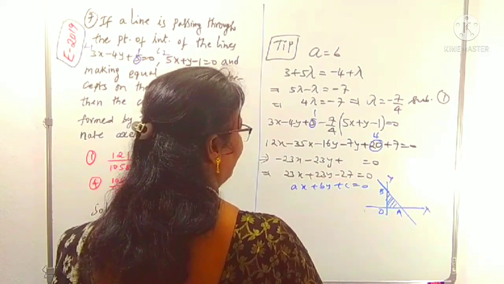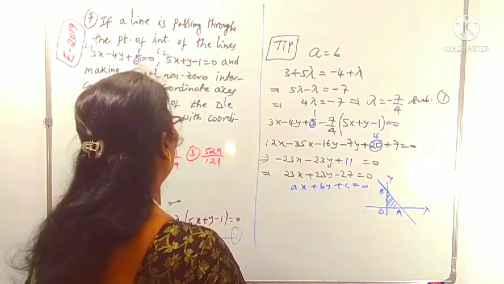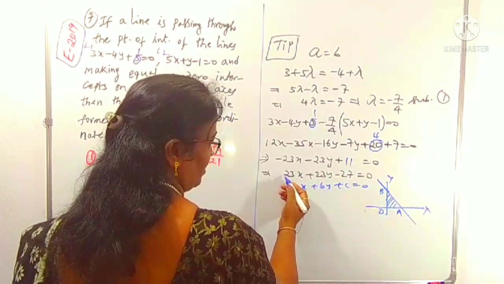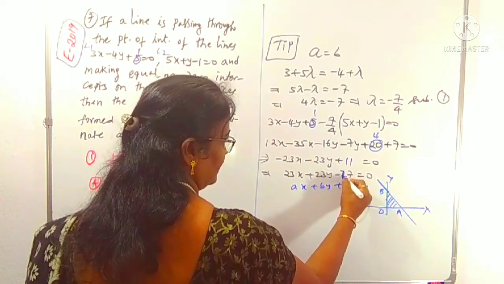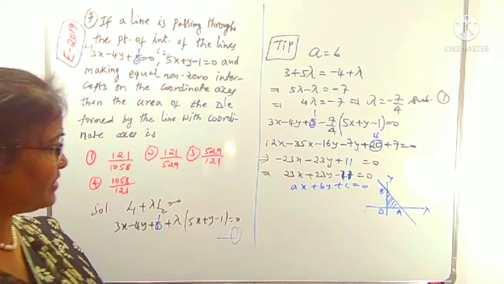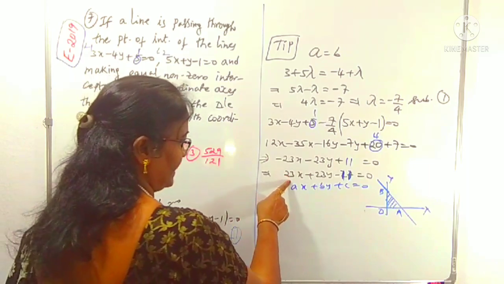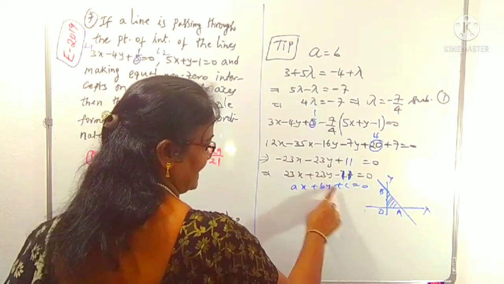I copied the constant wrong. By taking the minus common, 23x plus 23y minus 11 we can get. Now we can concentrate on what form this equation is in. This is in the form of ax plus by plus c is equal to 0.